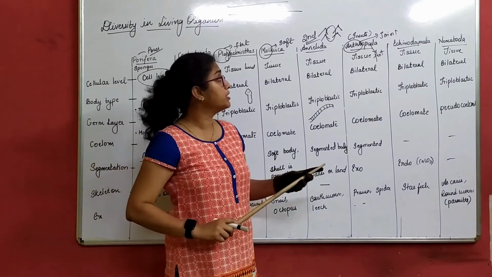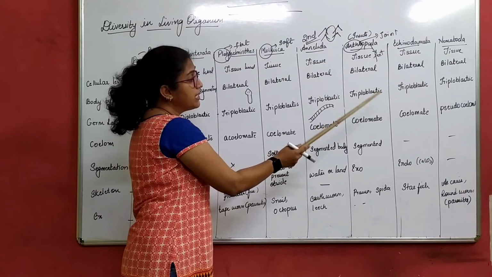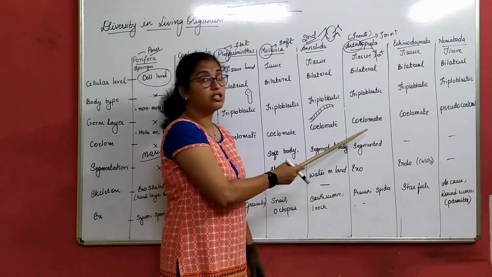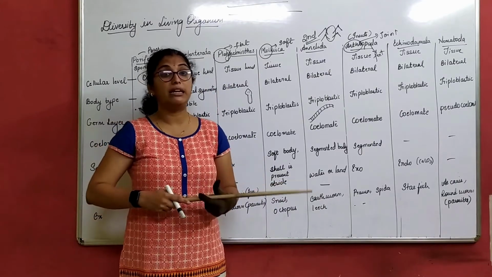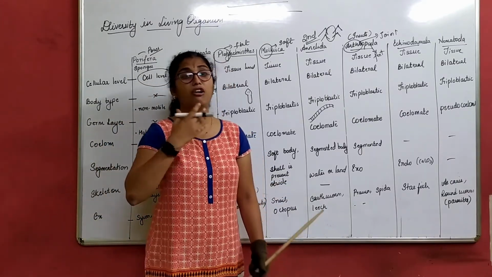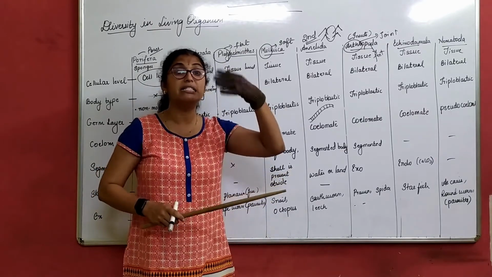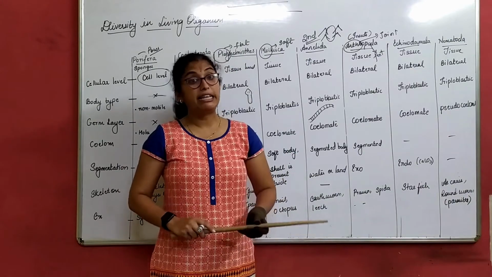Now, let us see the body type. It is tissue level, bilateral, triploblastic, coelomate. It is all the same. Segmented. Now here can you correlate? Mosquito, butterfly, spider, if I take all these organisms, they are segmented. What about the skeleton? Exoskeleton.